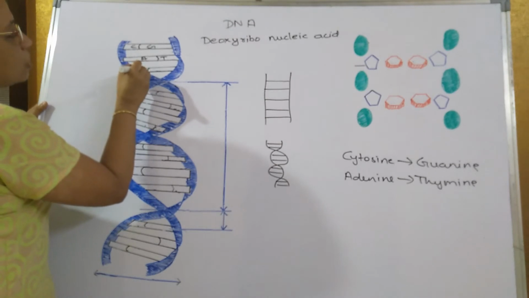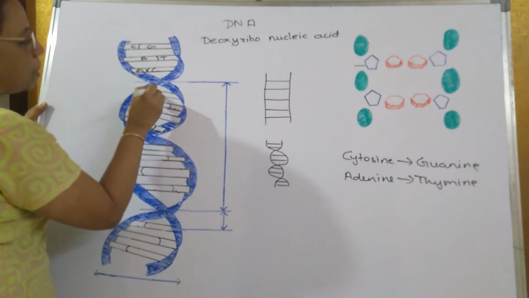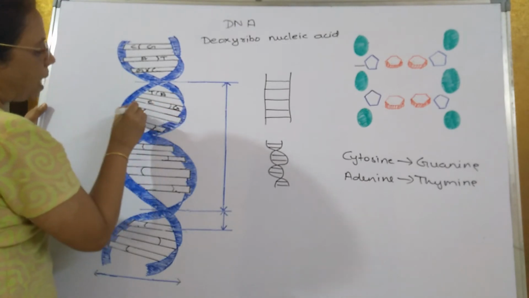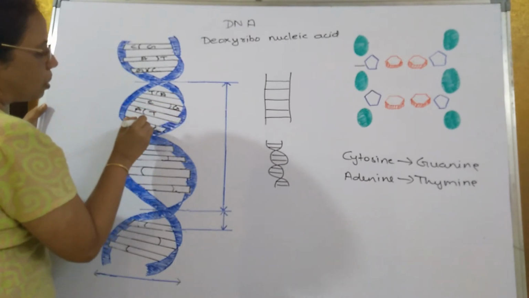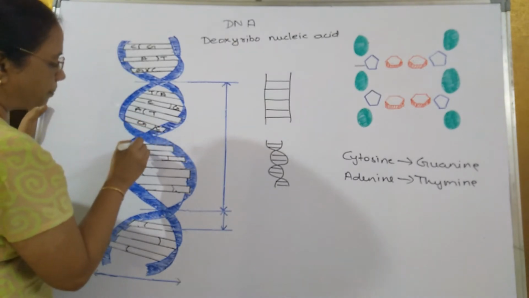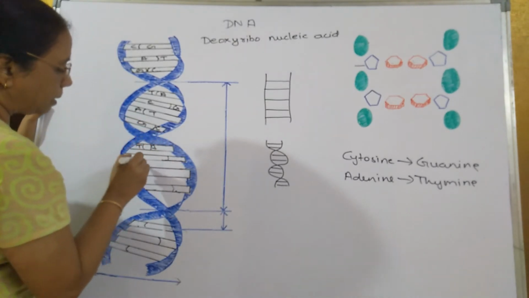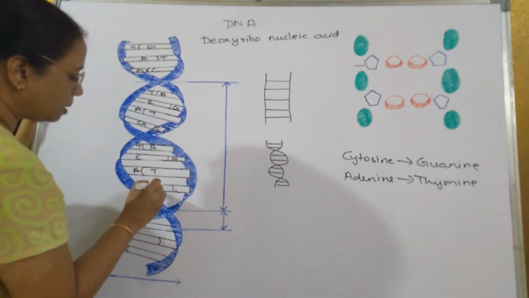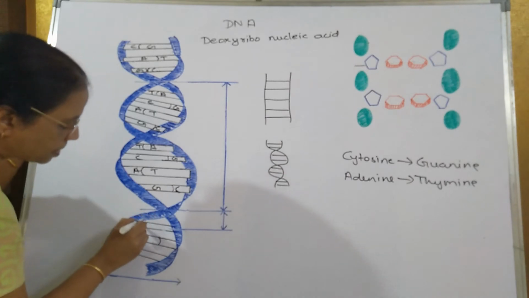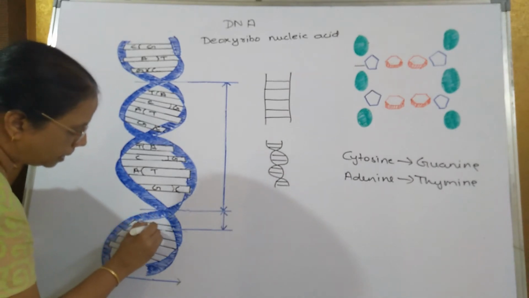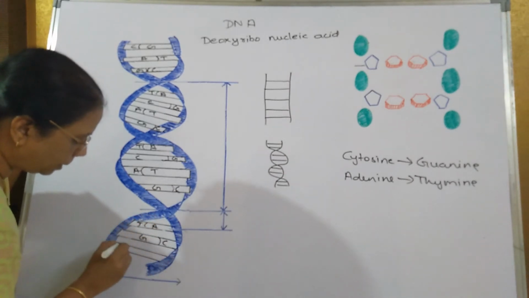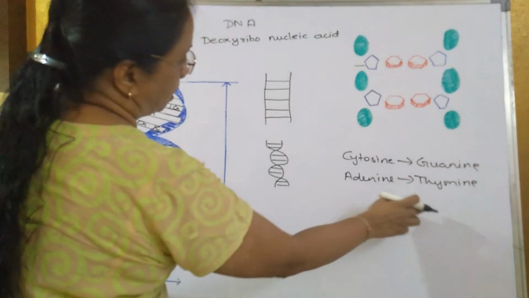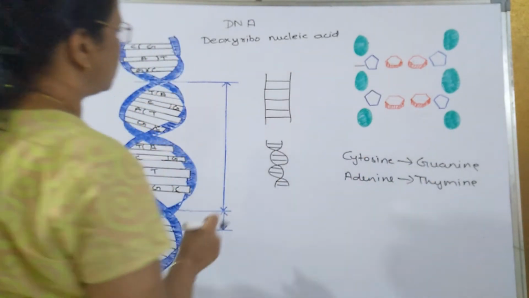The pairs continue in the same way down the strand: guanine with cytosine, thymine with adenine, and so on. So adenine always pairs with thymine and cytosine always pairs with guanine.